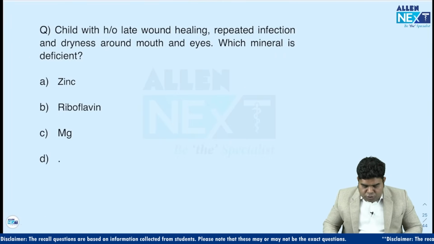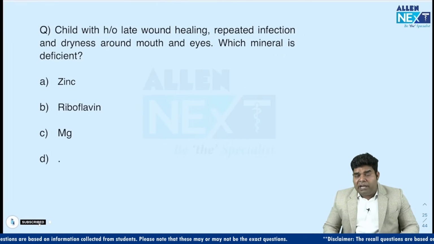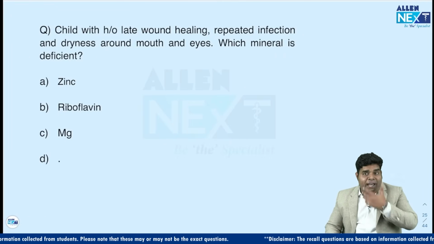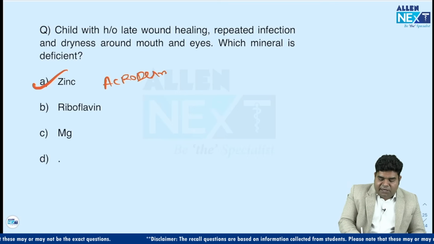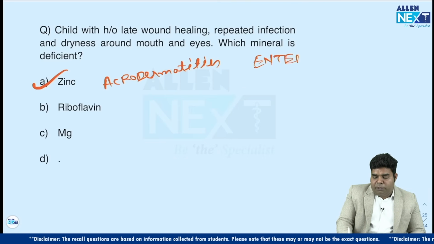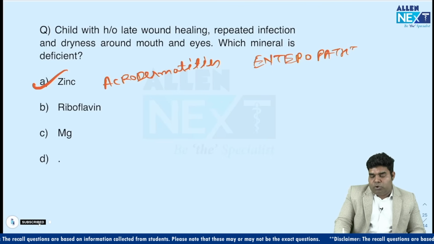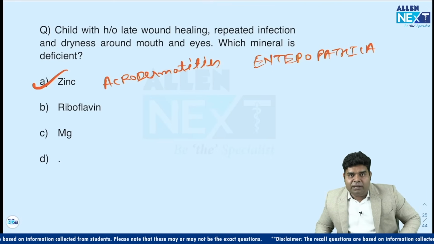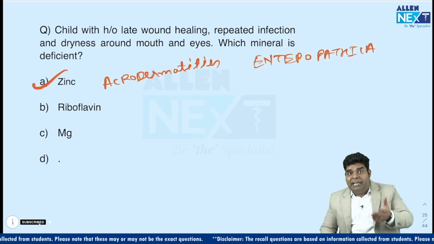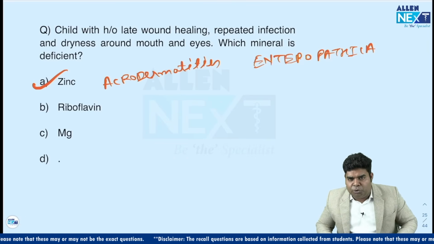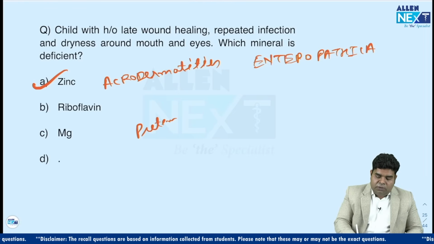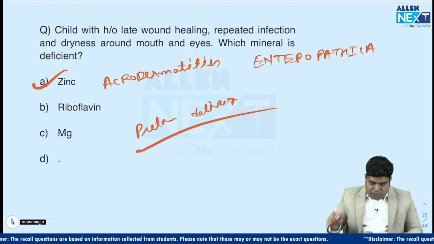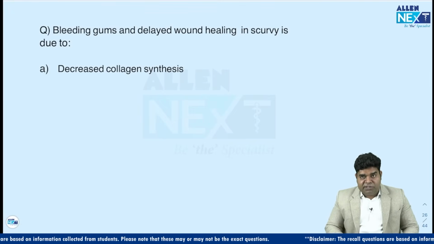Okay. Now, next question. There is a child with history of late wound healing, repeated infection and dryness around mouth and eye. So it is zinc deficiency, and the symptoms here are suggestive of acrodermatitis enteropathica. Because of enteropathica, they will not be able to absorb other things also. There will be diarrhea and all, and that will cause delayed wound healing and repeated infection. Anyway, zinc deficiency leads to these things. Plus, zinc deficiency also leads to preterm delivery in some mothers. Okay, so that is typical symptom of zinc deficiency.